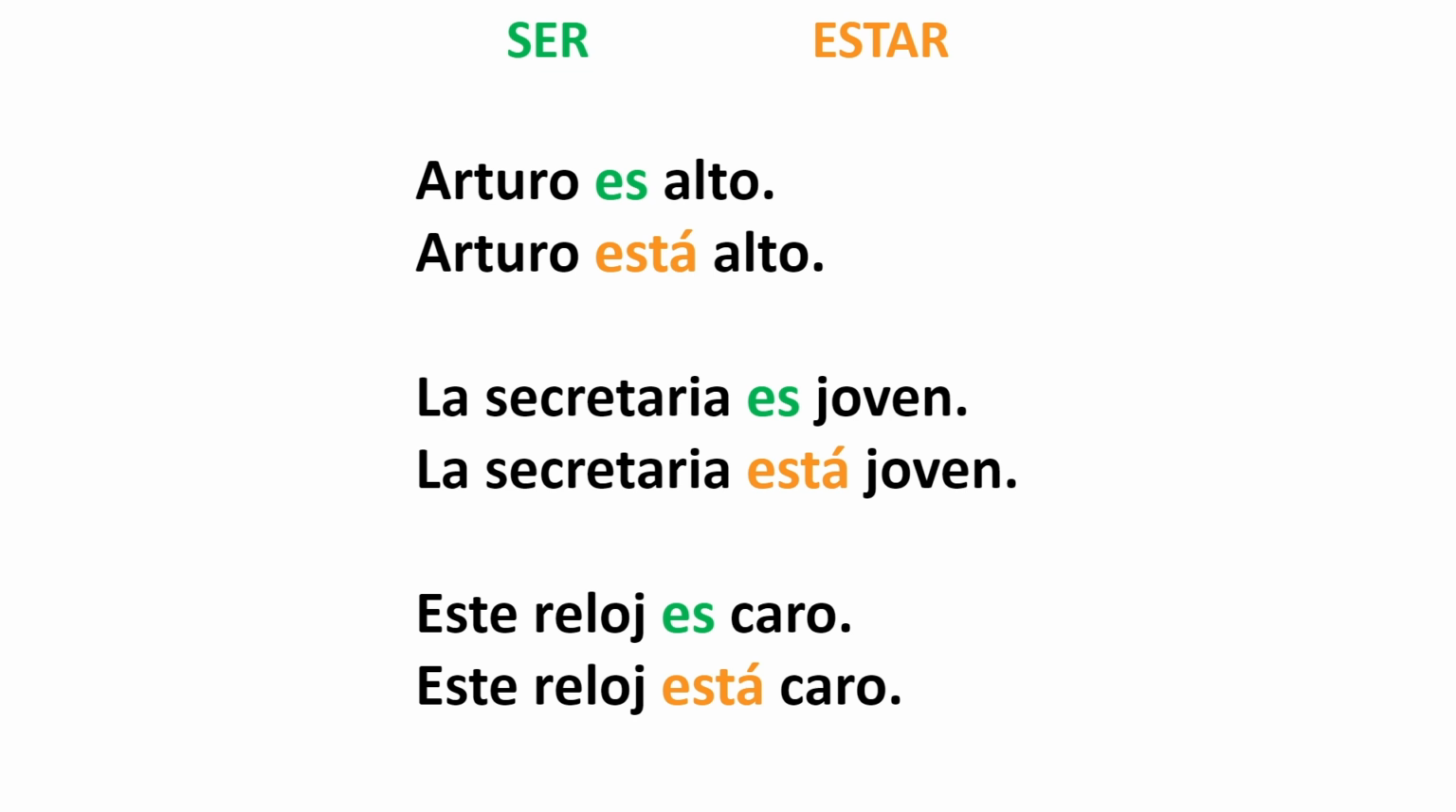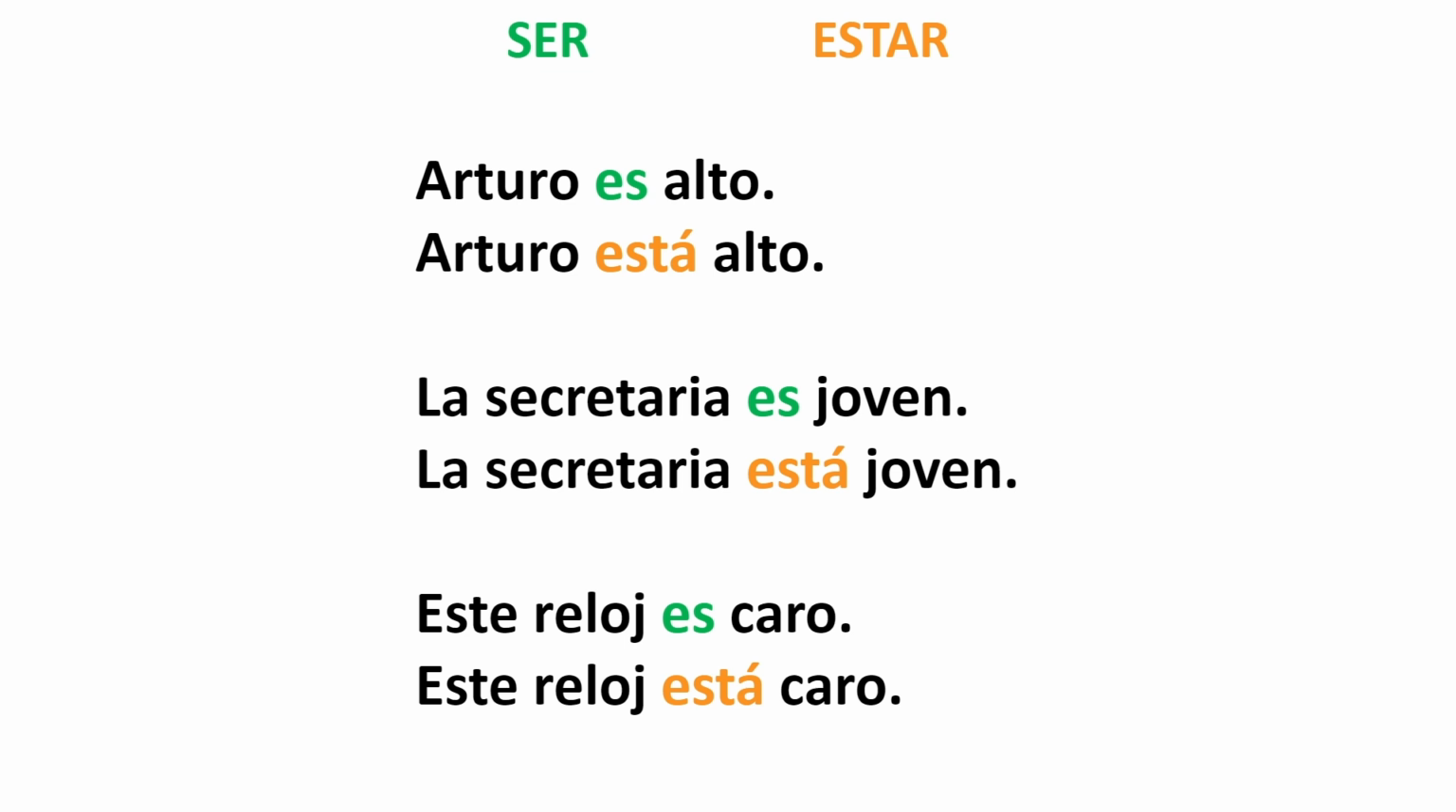The next example, la secretaria es joven. The secretary is young. Y la secretaria está joven. The secretary is young. Then again, if I say la secretaria es joven, I am objectively talking about this person. I'm saying that she is a young person. But if I say la secretaria está joven, that is just my perception. Maybe she works at an office where there are a lot of old people and she is the youngest one. Maybe she's not that young, but compared to the other people around her, la secretaria está joven.